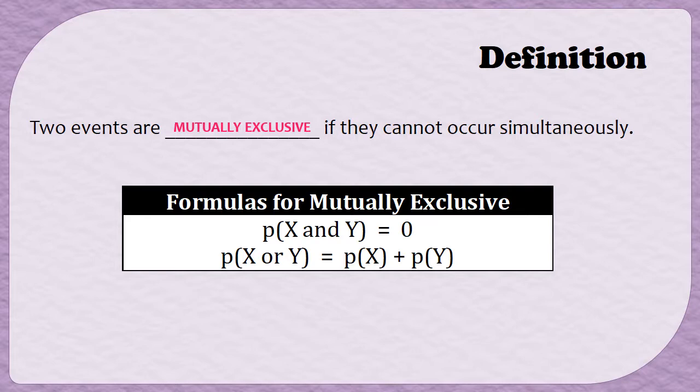Again, you want to make sure that you know the events are mutually exclusive before you use these formulas. If you don't know whether two events are mutually exclusive or not, you cannot use these formulas. You have to use the bigger ones that we spoke about earlier. Let's do a couple examples.